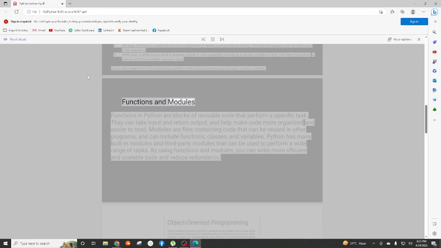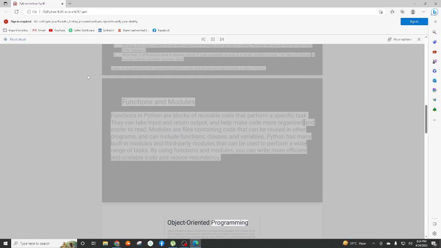Functions and modules. Functions in Python are blocks of reusable code that perform a specific task. They can take input and return output, and help make code more organized and easier to read. Modules are files containing code that can be reused in other programs, and can include functions, classes, and variables. Python has many built-in modules and third-party modules that can be used to perform a wide range of tasks. By using functions and modules, you can write more efficient and scalable code and reduce redundancy.